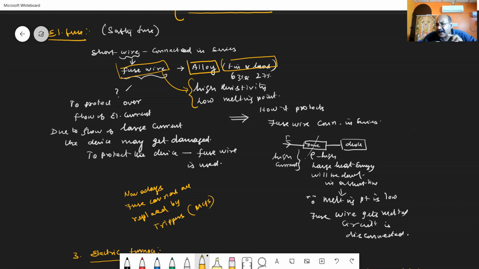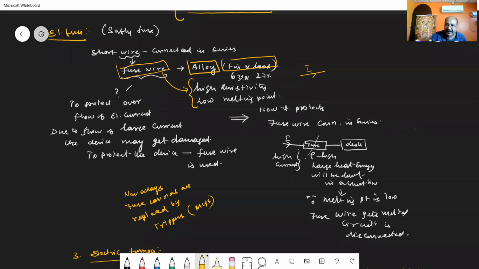When the current in an electrical circuit exceeds a specific value, the fuse wire will get heated up. Due to the low melting point, the large amount of heat developed melts that wire and the circuit gets broken. When the circuit is disconnected, the device is automatically safeguarded from overrating or overflow of current.